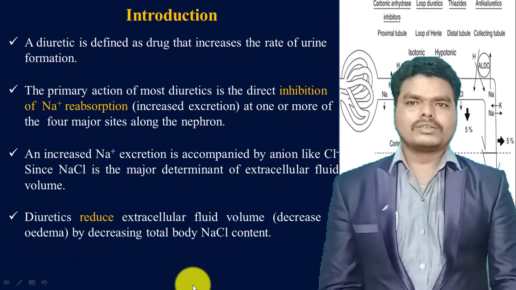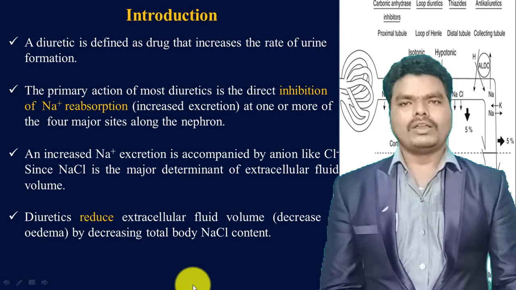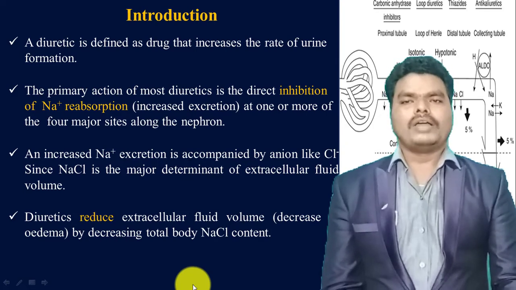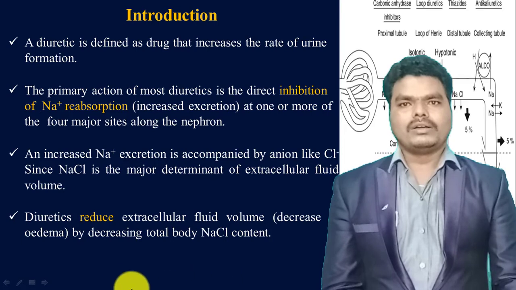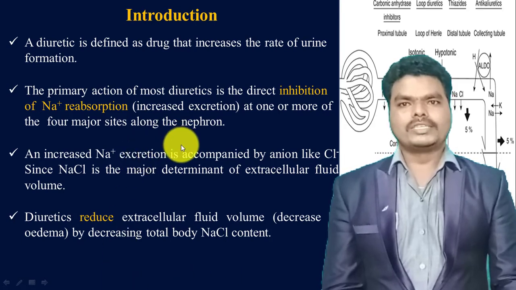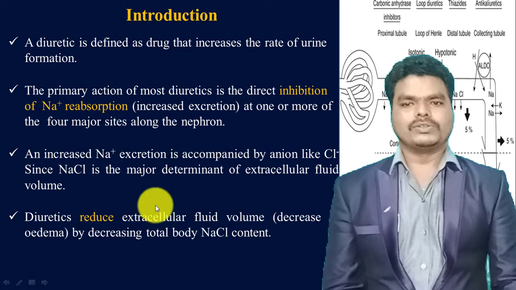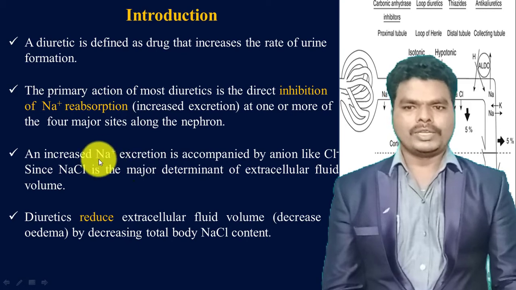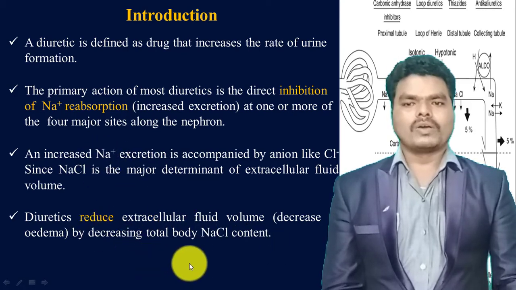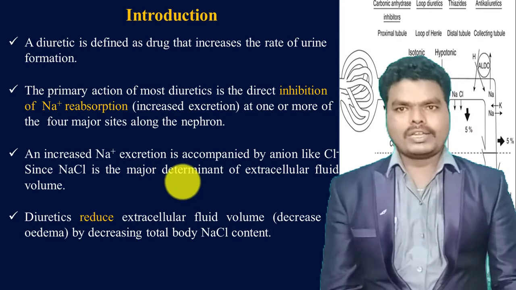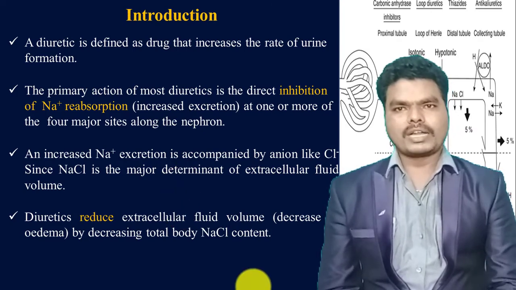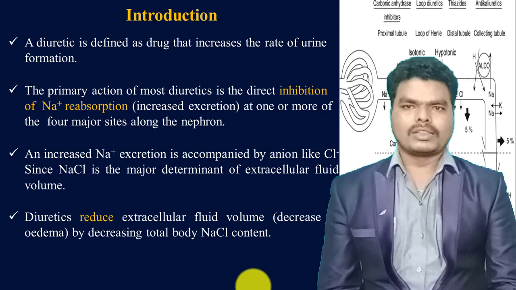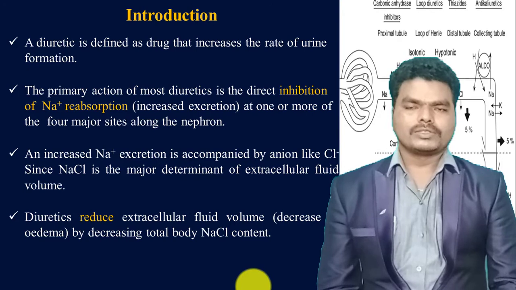So these diuretics can reduce the extracellular fluid volume, which means they can decrease edema, that is, the accumulation of fluids in the tissues. Extracellular fluid volume can be reduced by these diuretics through excretion of sodium chloride from the body. As we know, the physiology of urine formation consists of 3 steps: glomerular filtration, tubular reabsorption, and tubular secretion.